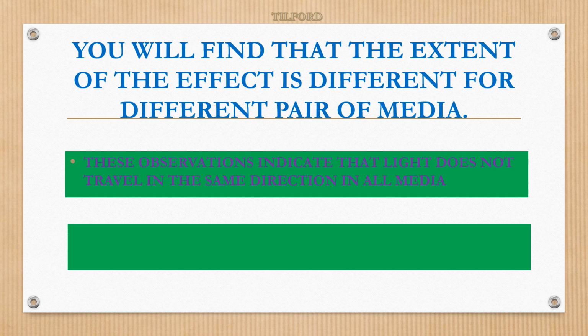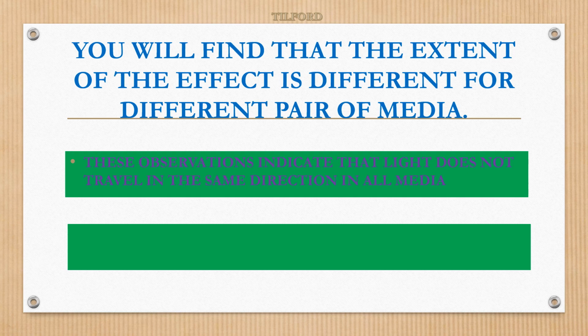Pencil appearing to be displaced at the interface of air and water, or else bending of the pencil. Rising of letters when we see through the glass slab. So these kinds of observations indicate that light does not travel in the same direction in all media.